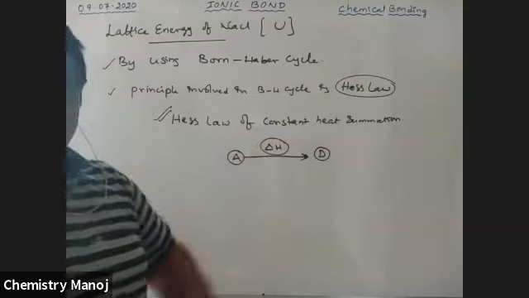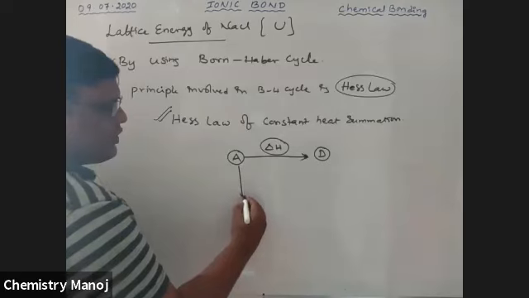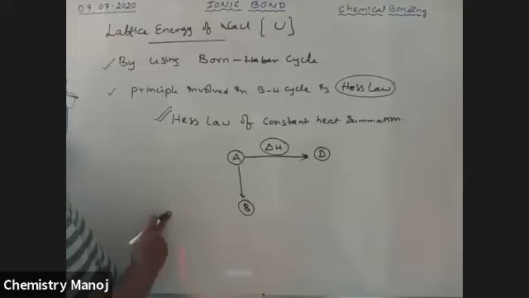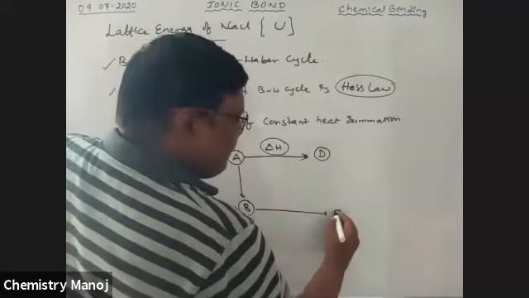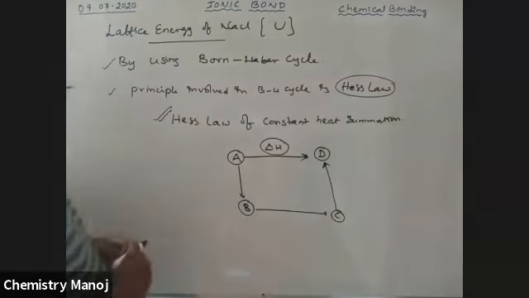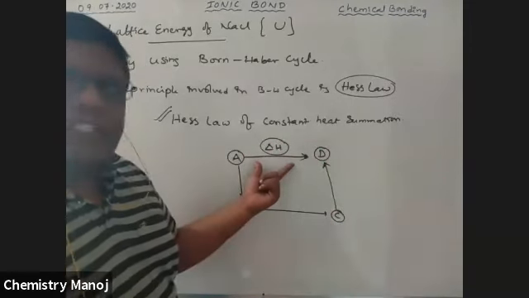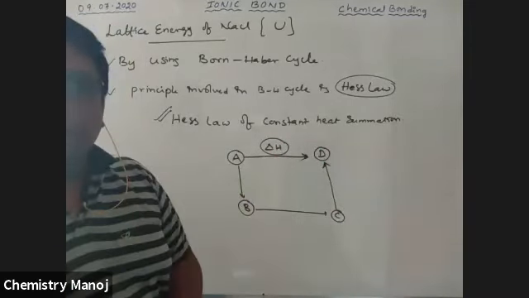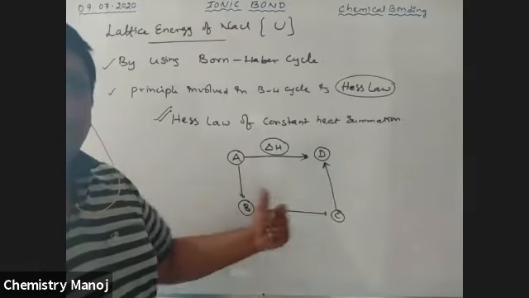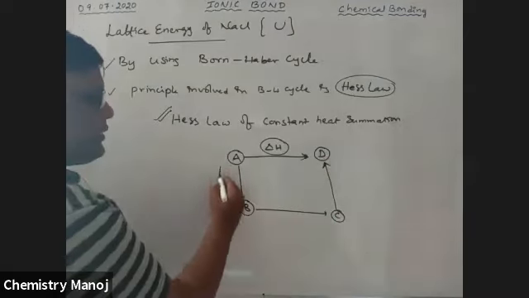Here A directly changes to D. But in another way, A first changes to B, not D, since my target is D. B then changes to C, and C then changes to D. So the starting is A, the final is D. In one step, A directly changes to D. But in another way, A first changes to B, B changes to C, C changes to D. So this is the indirect path.